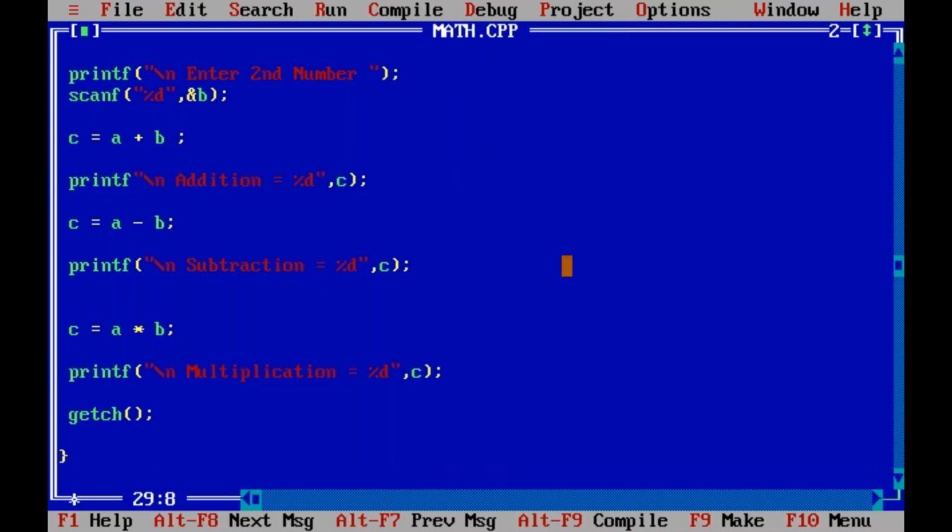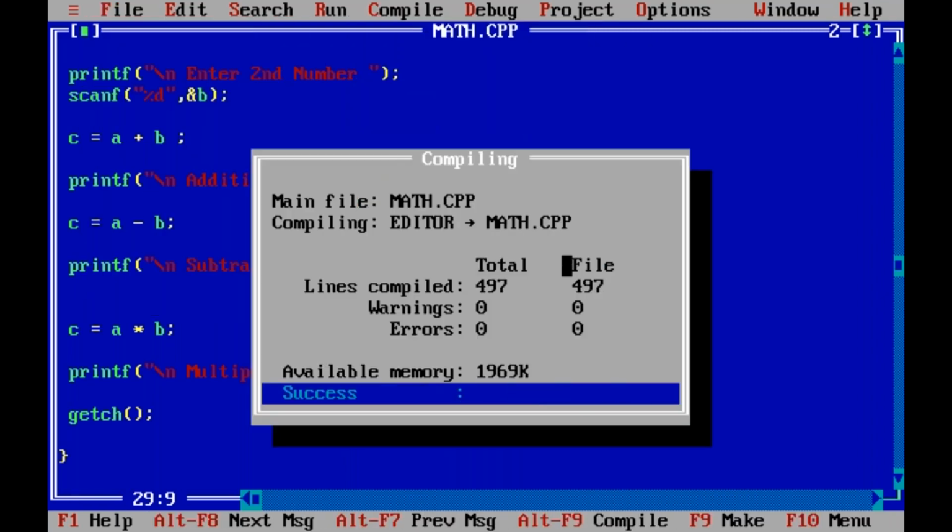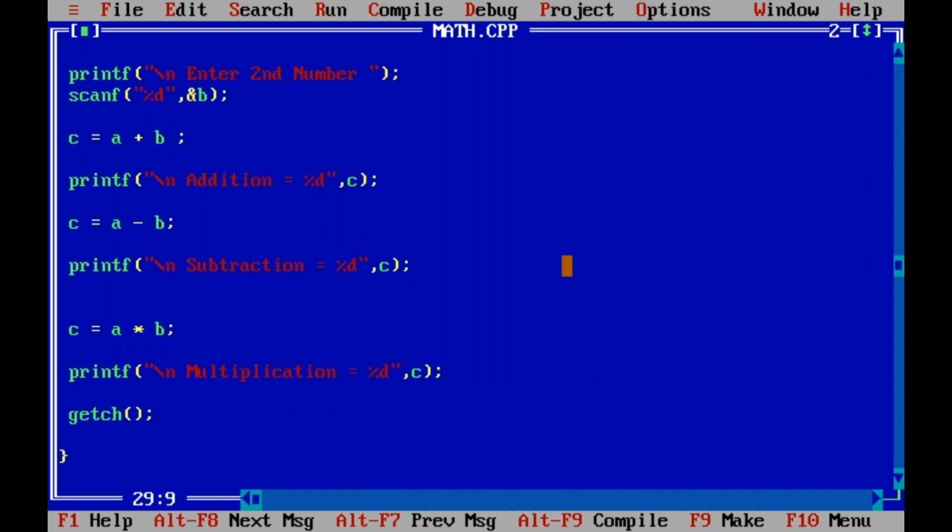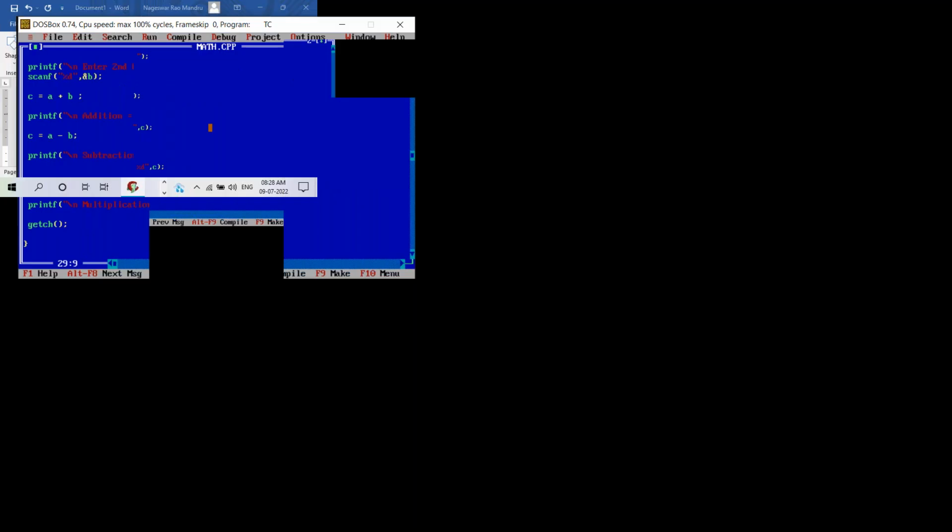Errors. One more error. So you have a bracket missing. Yes, save. Overwritten. Yes, compile. See this. No errors. Success. Yes, if no errors, what happens? Let us see.